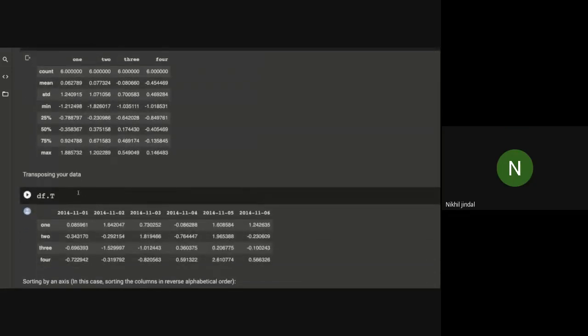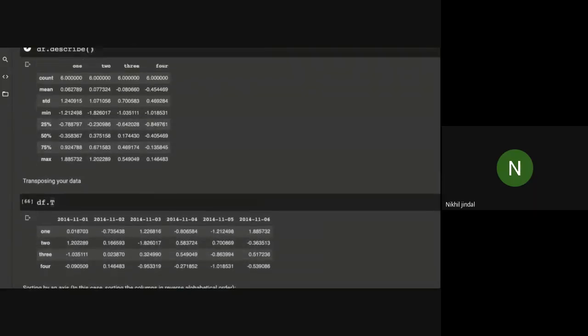Now I'm performing a transpose. What is transpose? It will just switch the places of columns with the index values. So here you can see now these columns are converted into the index values, and the index values are converted into the column values.